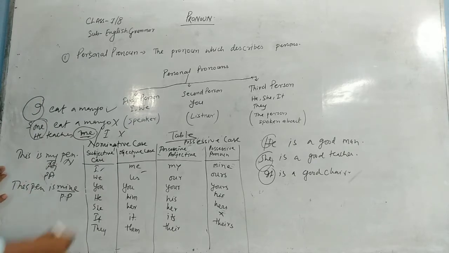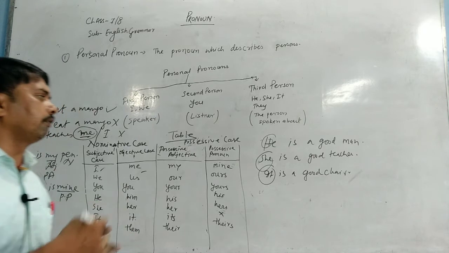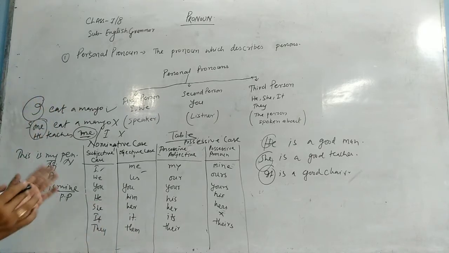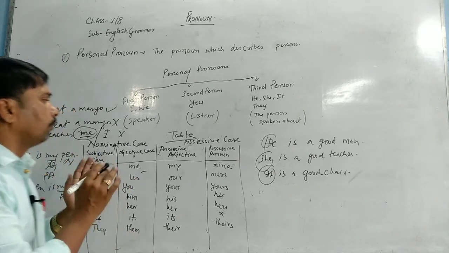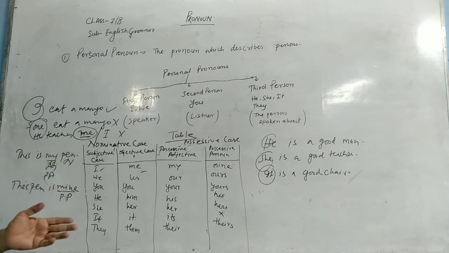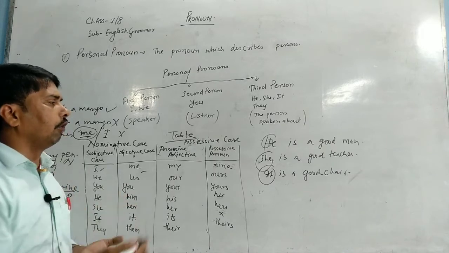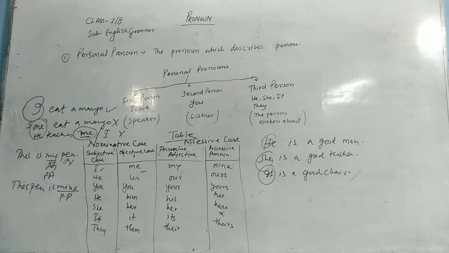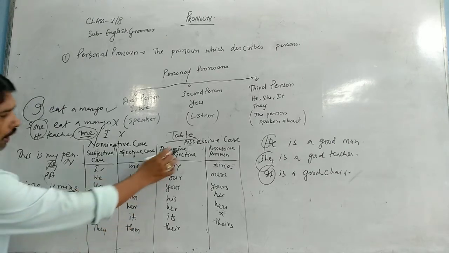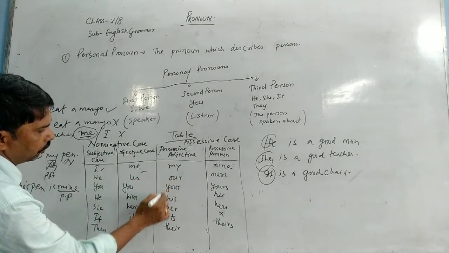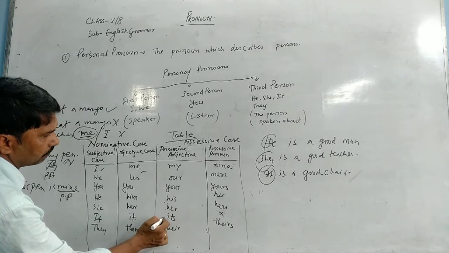And if you make more and more sentences, then you will get habituated to it and you will identify and know about the particular subject, possessive, and we can identify how it is adjective and how it is pronoun. So see, these all are adjective: my, our, your, his, her, its.